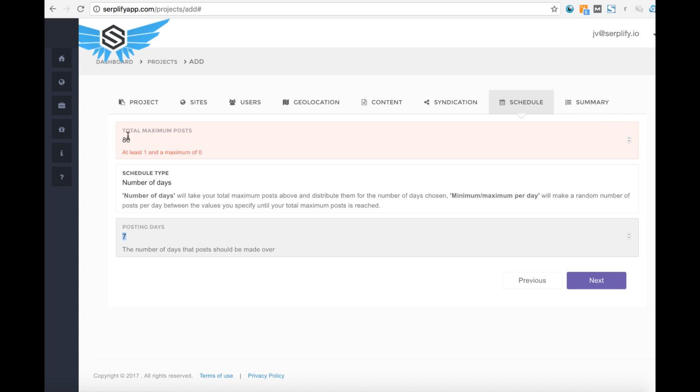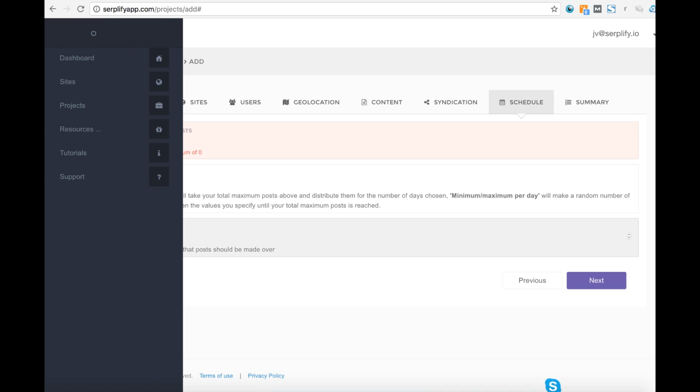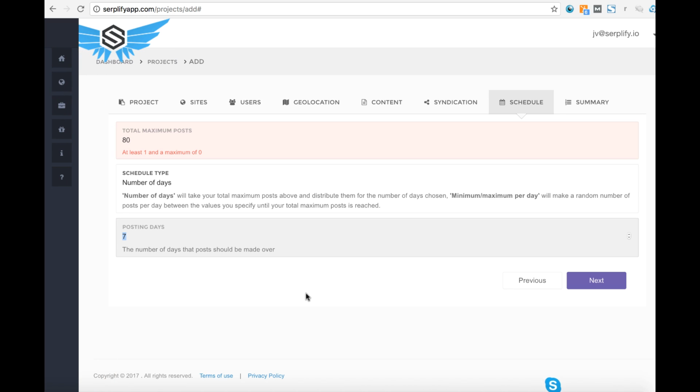It will publish 80 different unique posts, optimize it for your keywords, and it will post according to the days, and also it will do the backlinks, and it will do the spinning depending on what things you've integrated with. So there's definitely some good stuff as far as this software.